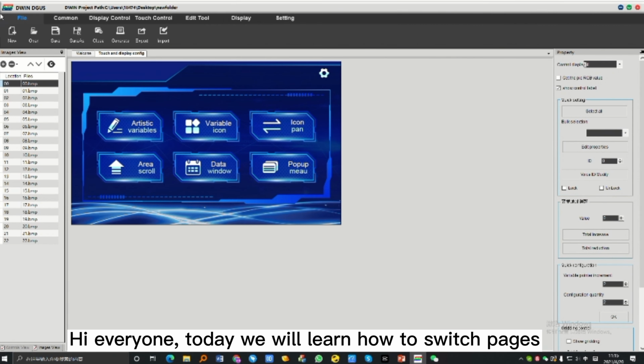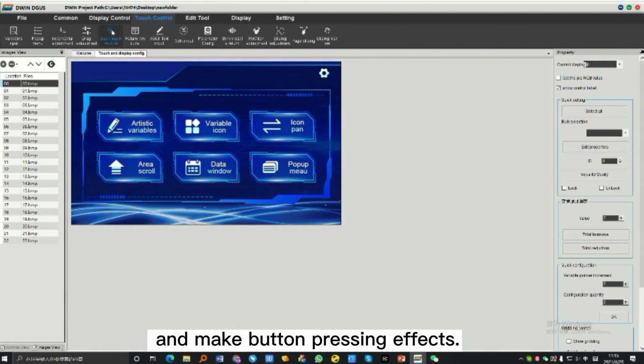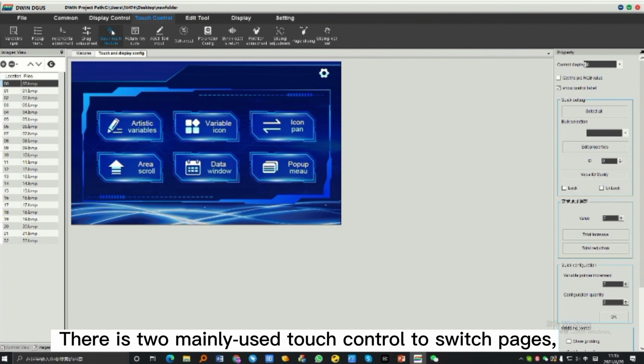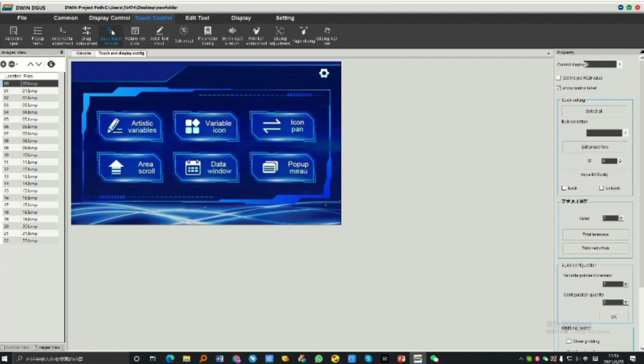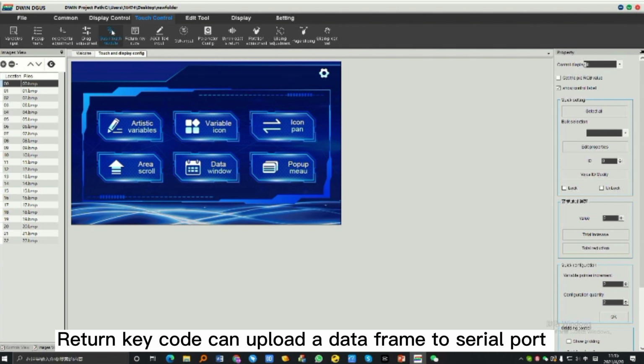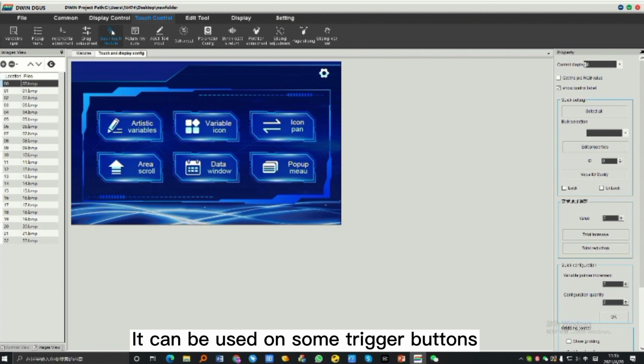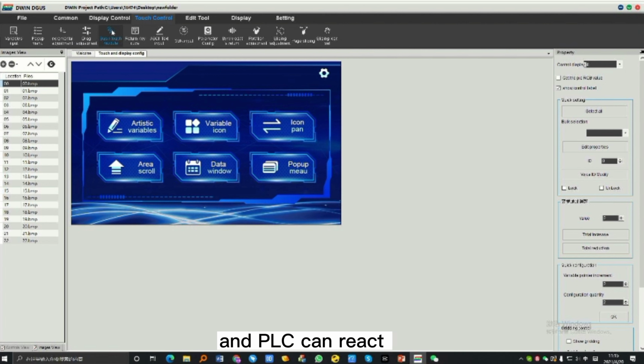Hi everyone, today we will learn how to switch pages and make button pressing effects. There are two main ways to use touch control to switch pages: the basic touch module and a return key code. Return key code can upload a data frame to the serial port and switch pages at the same time. It can be used on some trigger buttons, and the PLC can react after receiving the return code.